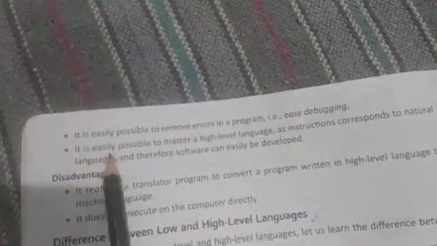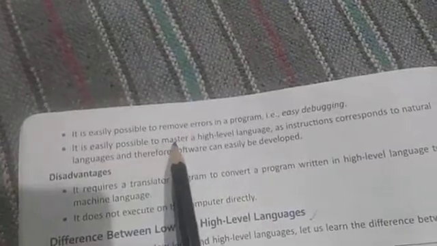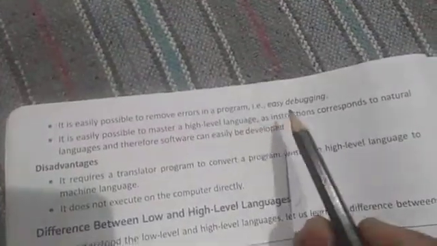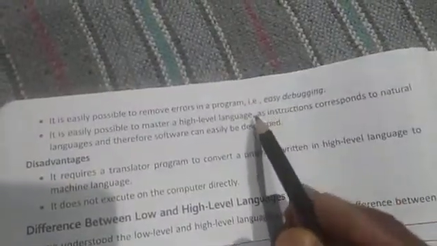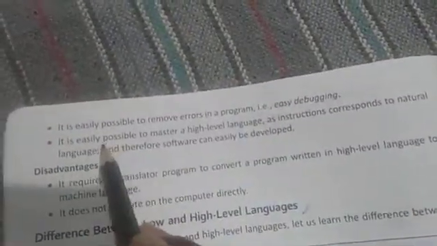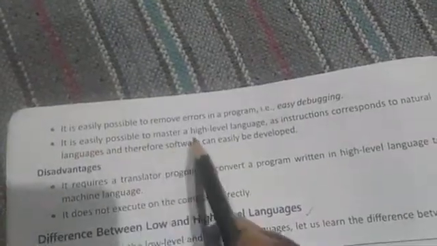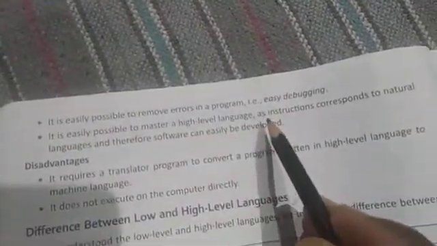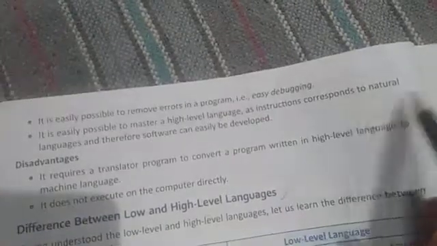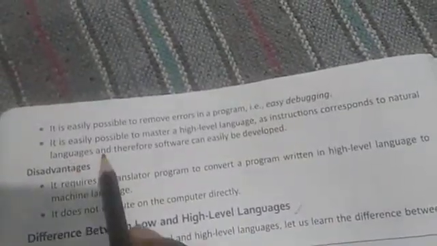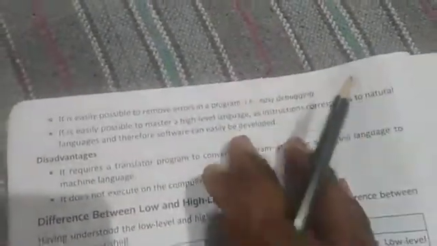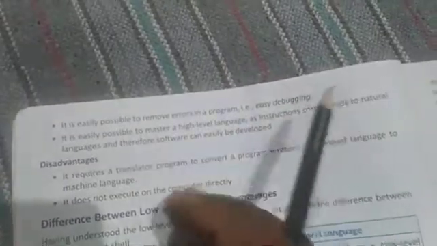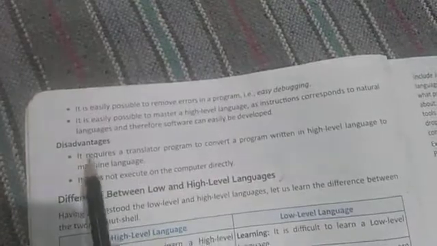It is easily possible to master high level languages because they are natural language type. So it is easily possible to master a high level language as instructions correspond to natural languages, and therefore software can easily be developed. These are four advantages which have been given in your book. You can write any of three. Now here only two disadvantages have been given.